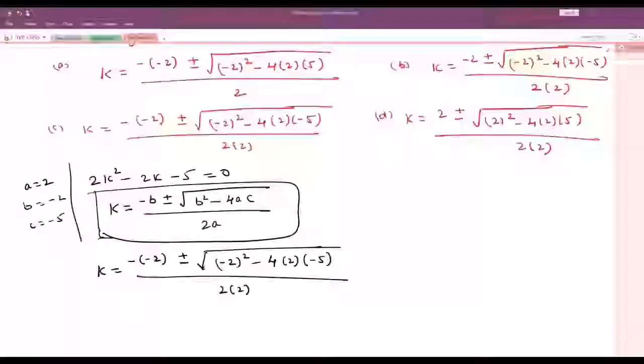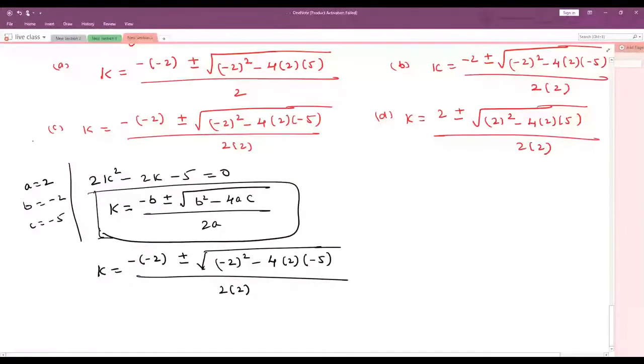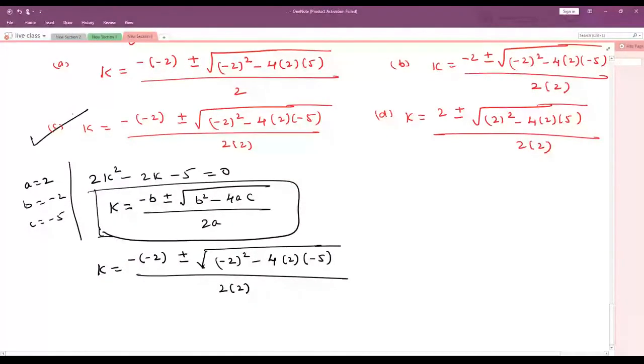Just a minute. Yeah. So which is the correct answer? Minus of minus 2 plus or minus root of minus 2 whole square, 4 into 2 into minus 5, divided by 2 into 2. Which answer is matching with this? Yes, very good. Option C. Any doubts? Very good. Next question.